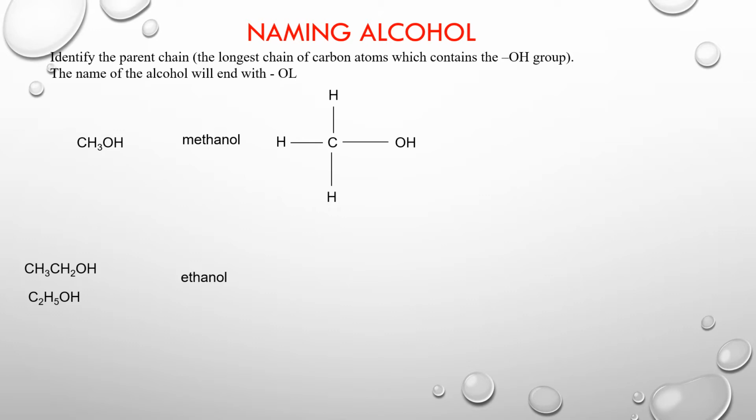So we will have 2 carbons, let's draw the 2 carbons first, and then we put the OH group. The remaining bonds on the carbons will be the hydrogen atoms. So we will have 5 hydrogen atoms attached to the 2 carbons.